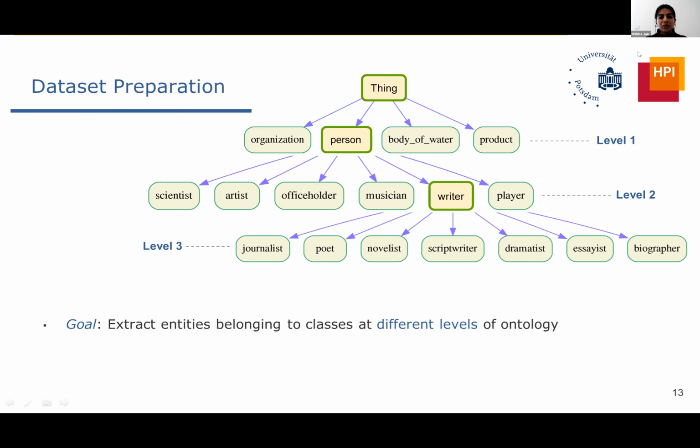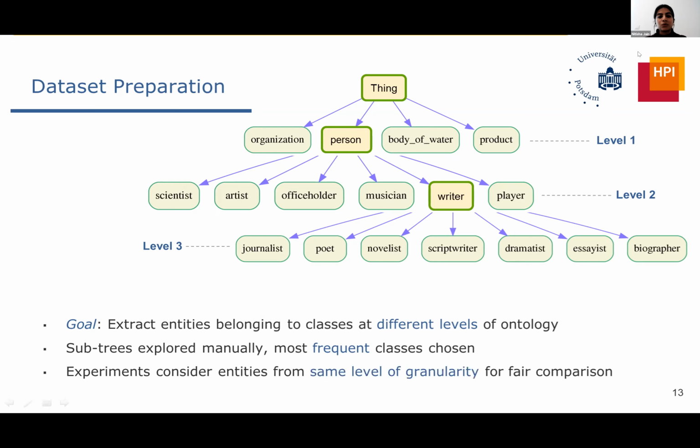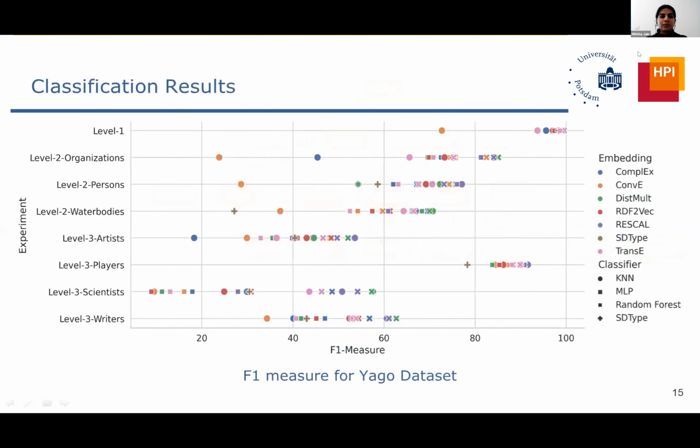So the goal is to extract the entities belonging to different classes. Subtrees, I already mentioned, are chosen manually, and the most frequent classes were chosen. The experiments are done at the same level of granularity for a fair comparison. So we can't really compare level 1 classification performance with level 2 entities. So it's a level-wise classification.